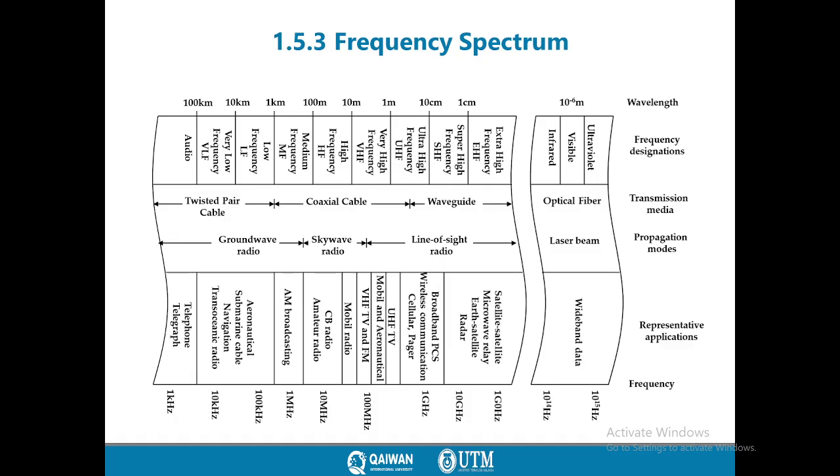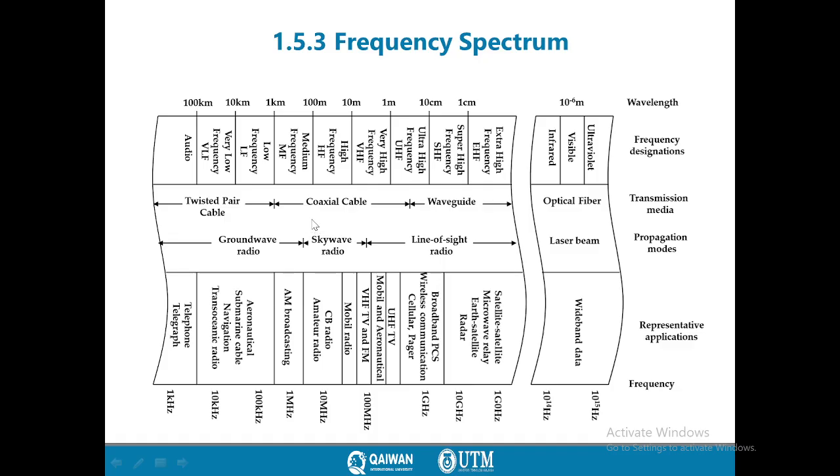Wireless signals or different types of signals are classified according to their frequency range. We have different frequency ranges, and we have different properties for each frequency range. For the different types of medium, for example, twisted pair cable supports very low frequencies, like 1 kilohertz to 100 kilohertz.